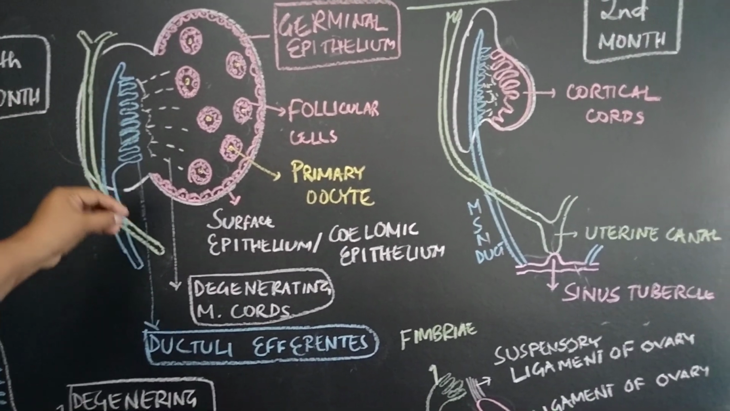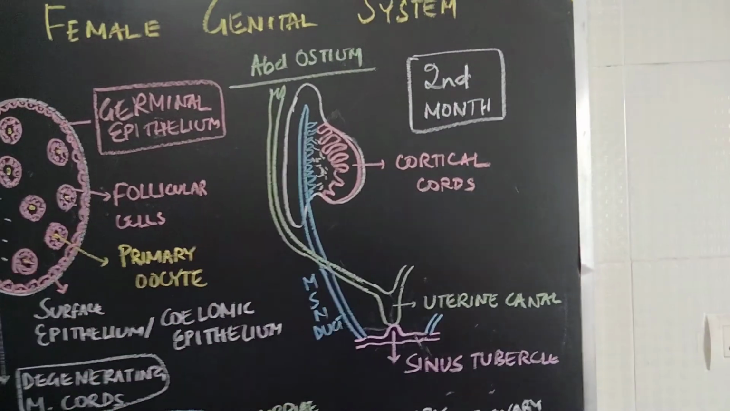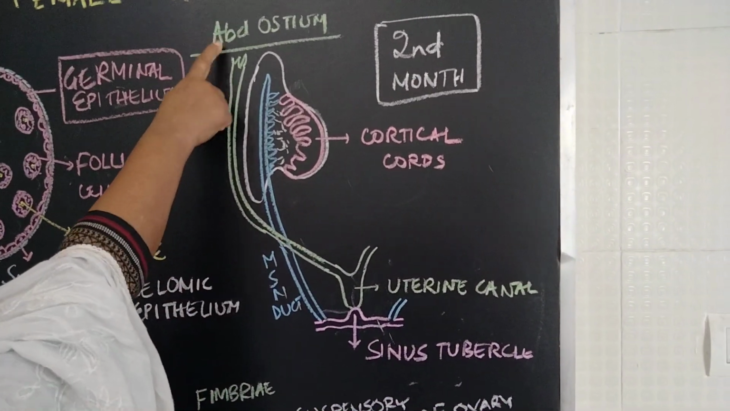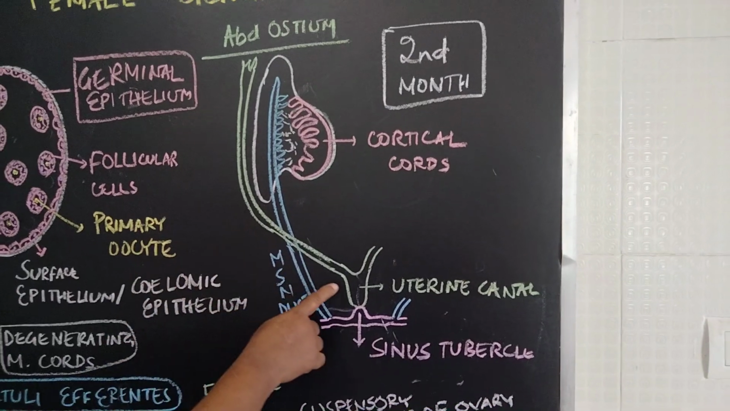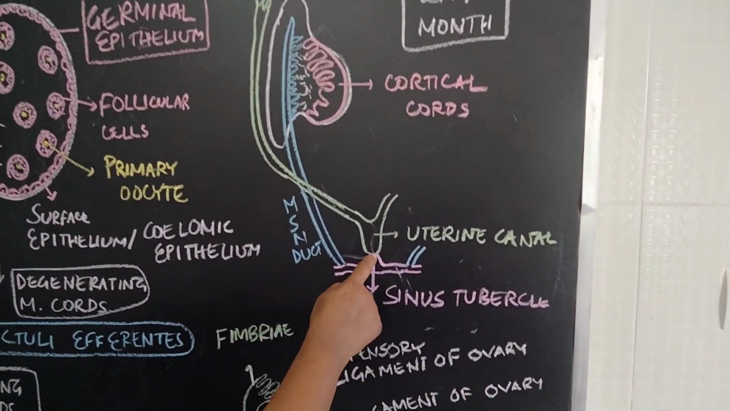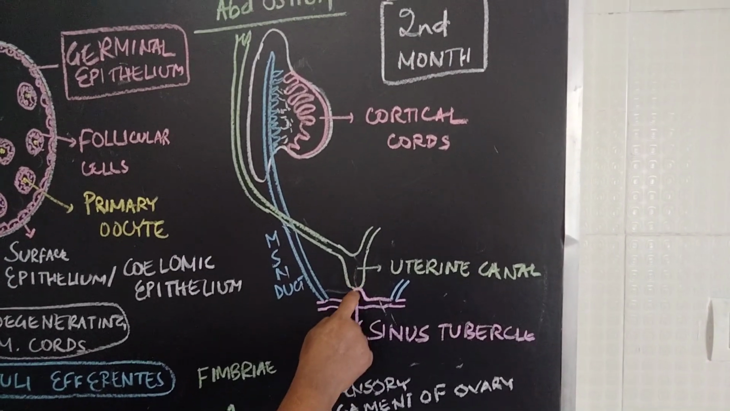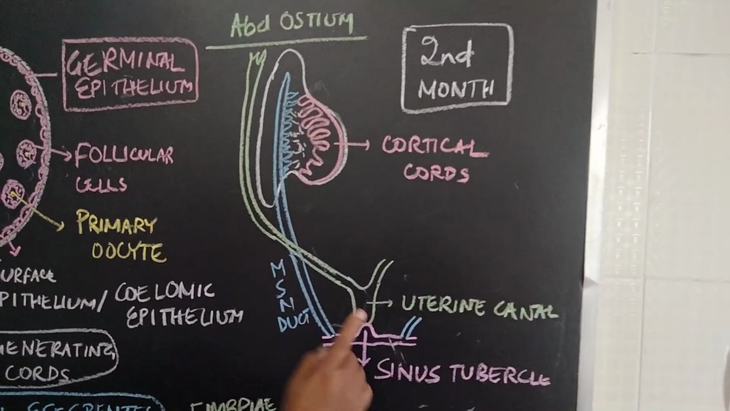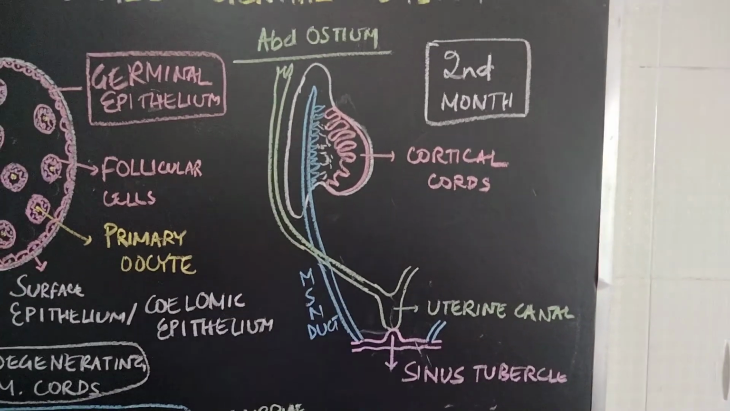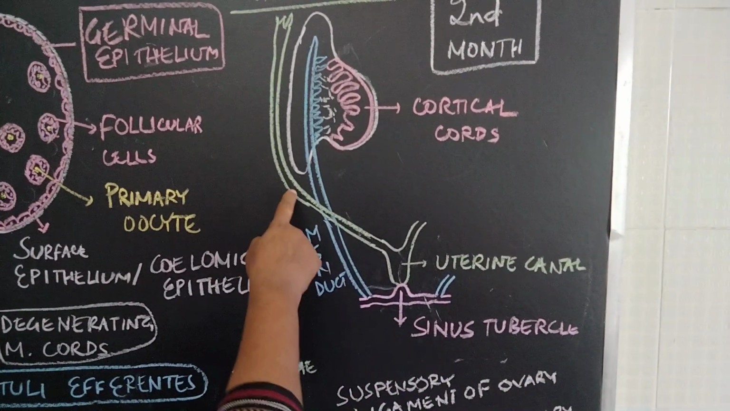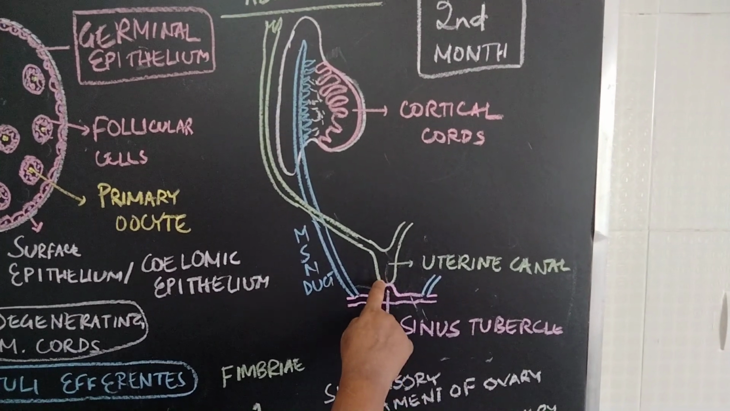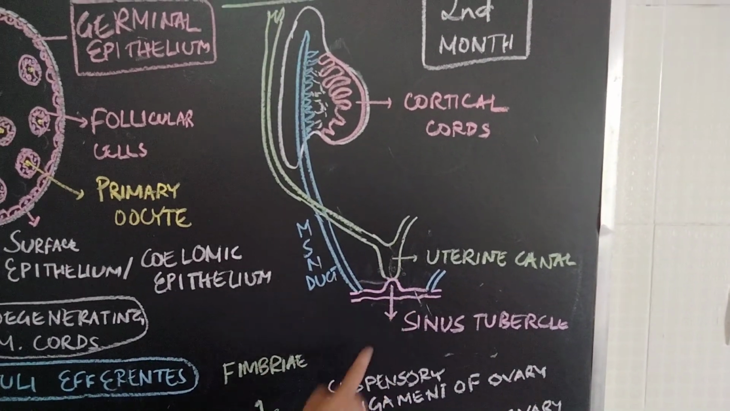Okay. Now you will see the 2nd month if this picture is taken. This paramesonephric duct opens towards the abdomen as the abdominal ostium, and towards the lower part, in the dorsal wall of the definitive urogenital sinus, they will form a tubercle called the sinus tubercle, or Mullerian tubercle, because the mesonephric duct is called the Wolffian duct and the paramesonephric duct is called the Mullerian duct. So this is where the two paramesonephric ducts meet.